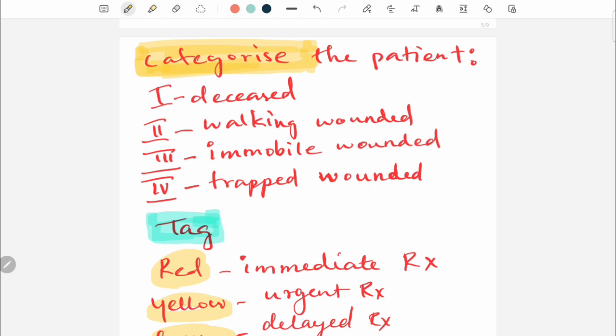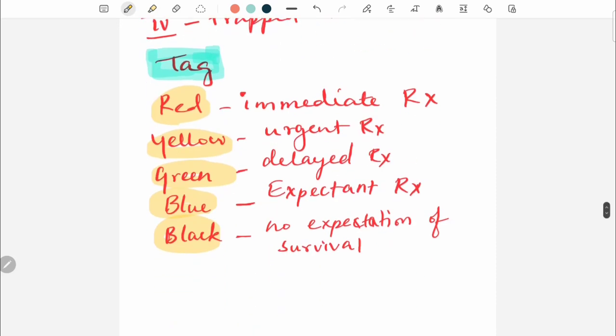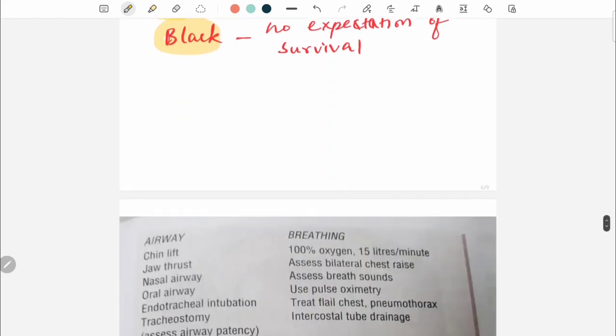For the diseased, it is a black tag, you can't do anything. Whereas the other categories you need to treat. How are you going to tag the patients? Red means immediate treatment should be given. Yellow tag means urgent treatment should be given. Green tag means delayed treatment should be given. Blue tag means expectant treatment. Blue is for expectant treatment, and black is for no expectation of survival at all, because the patient is diseased.